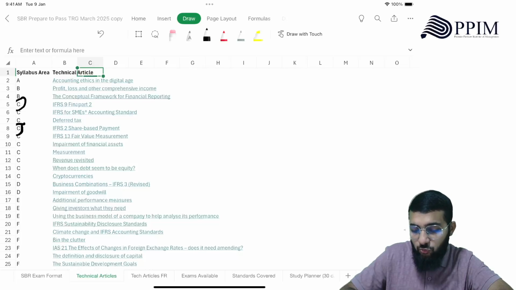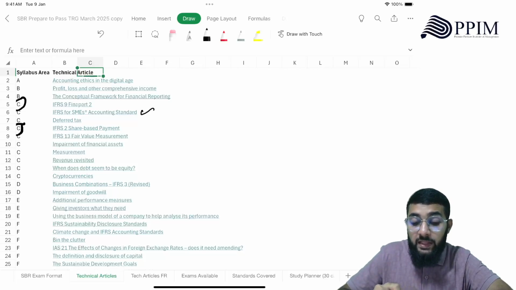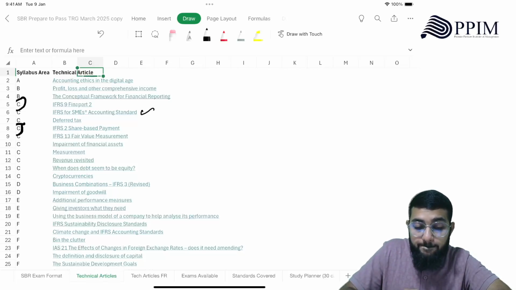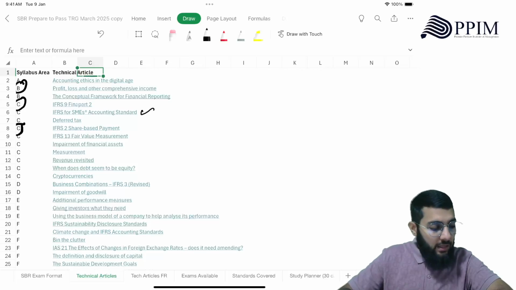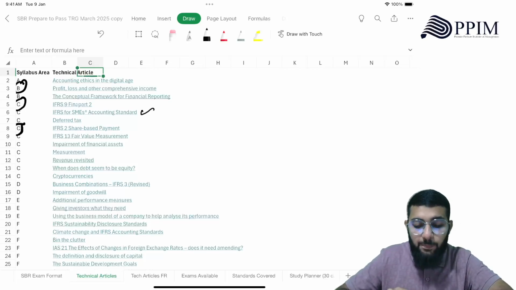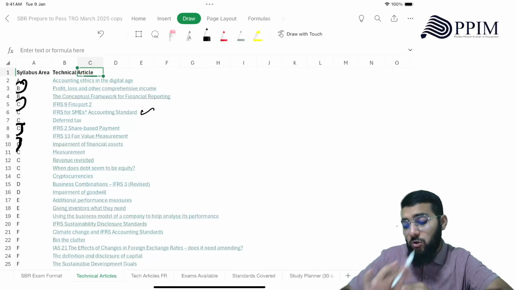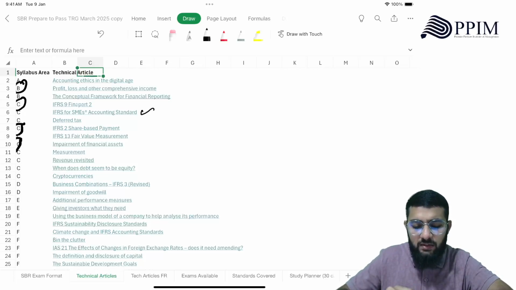IFRS 2, read that technical article. IFRS for SME, small article, if you have time, read that. This is important. You need to understand how OCI works and what are the issues with OCI. All right. Then we have impairment of financial assets. That's an important technical article. Revenue revisited. If you are good with revenue, you don't need to read that either.